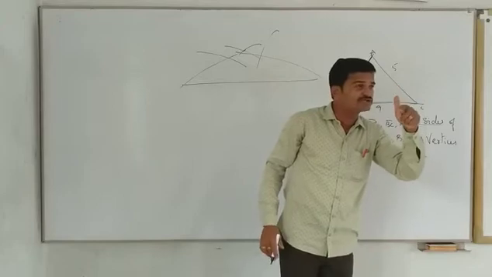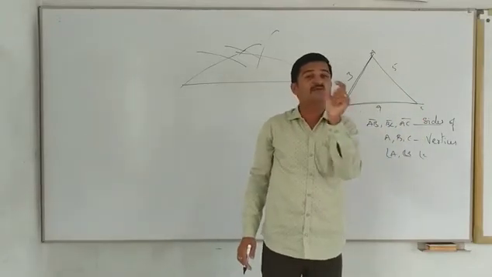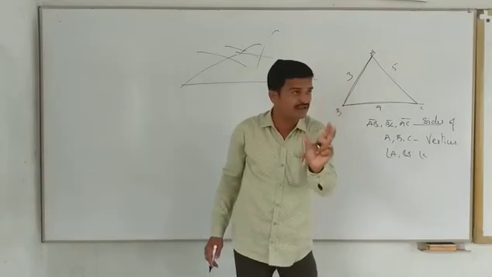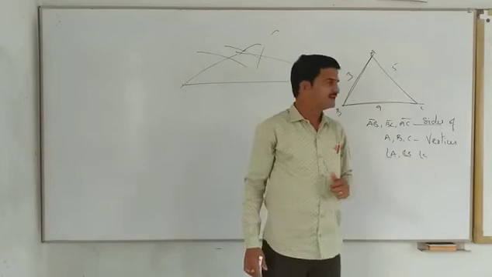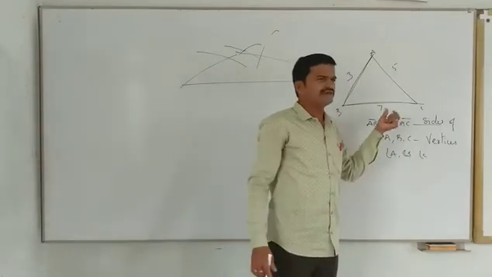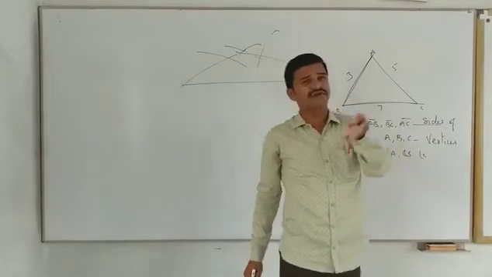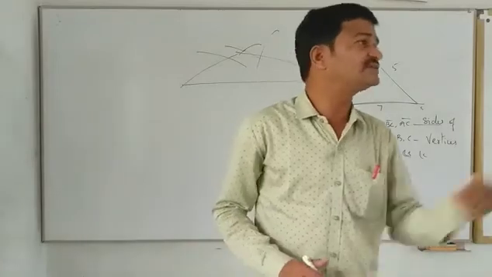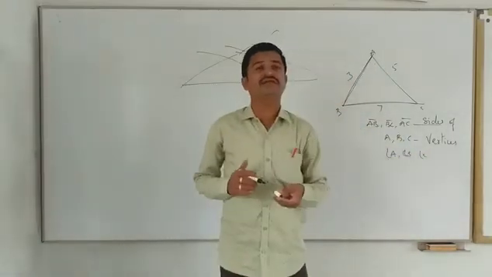Why can't we construct it? It is not satisfying that property. The sum of any two sides of a triangle is always greater than the third side. So here it should be a 7, or greater than or equal, no problem. Are you clear? And the difference of any two sides should be less than the third side. These are the properties.